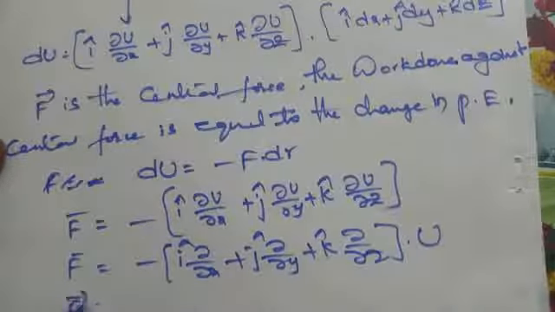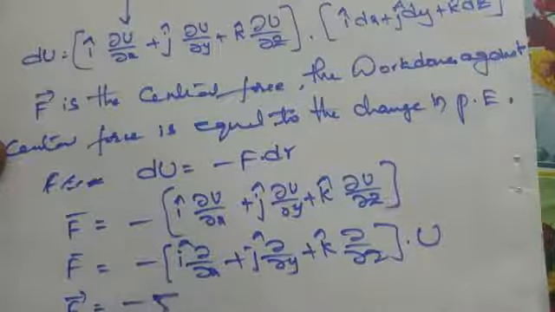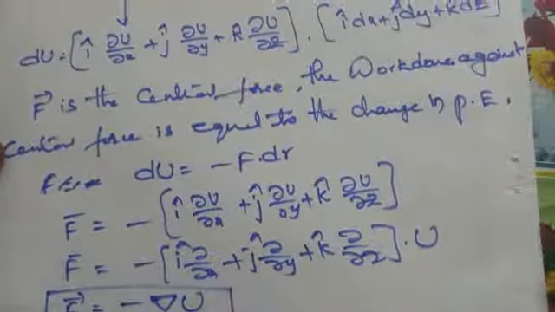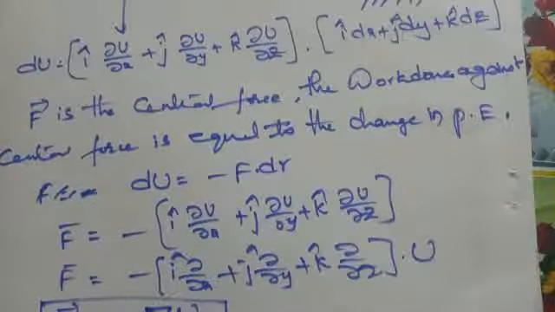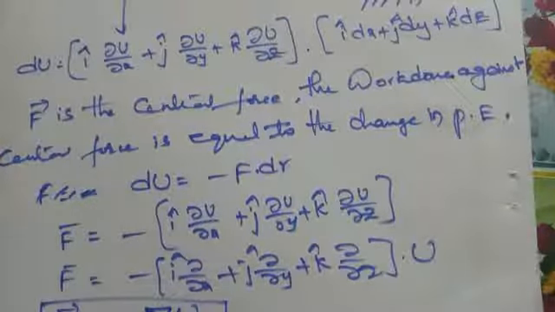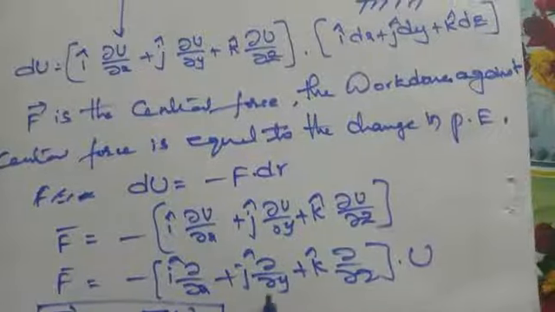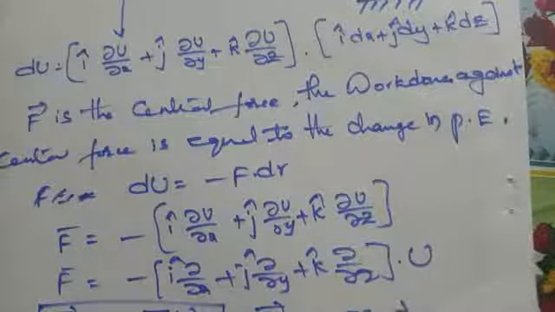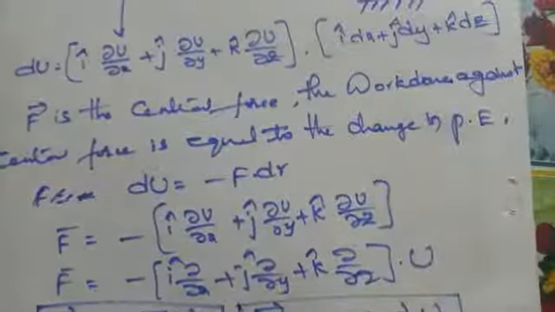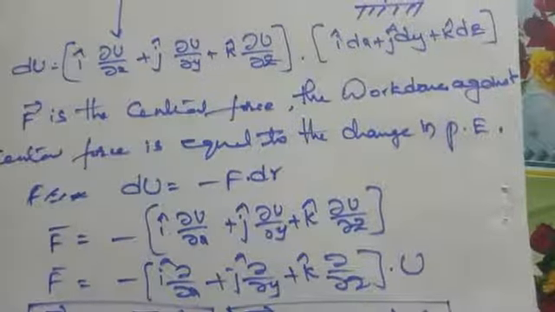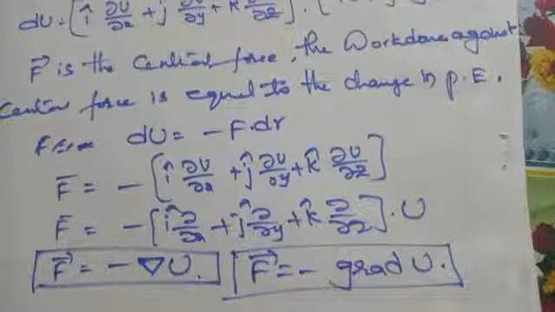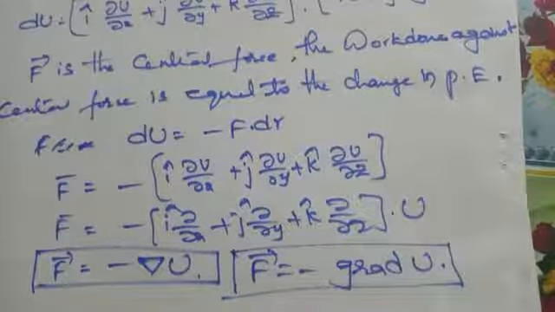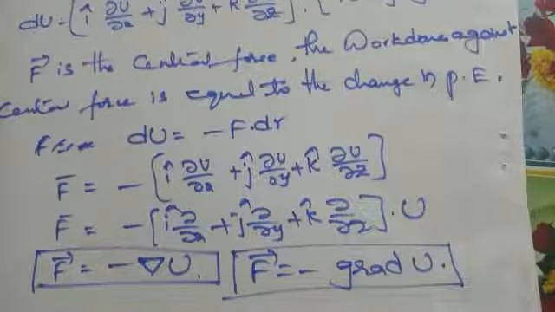This can also be written as F bar equal to minus del u. This is our required function: central force is equal to negative gradient of potential energy. F bar is equal to minus grad u.